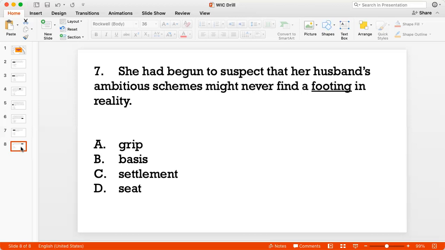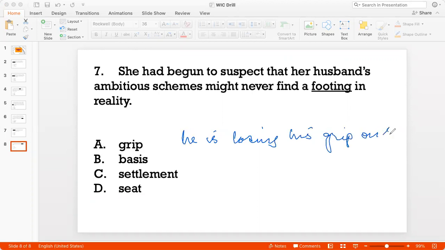But it can also be used in the sense of, he is losing his grip on reality, right? To lose one's grip on reality is to be mentally not stable, to imagine things that are not there, etc. So that is another way grip can be used. It can also be used in this abstract sense, but here it wouldn't make sense because I'm saying that the woman suspects that those schemes would never turn real. So it doesn't make sense here.